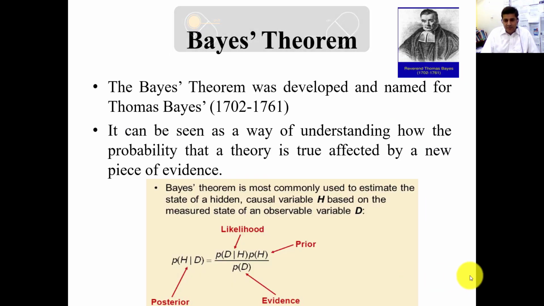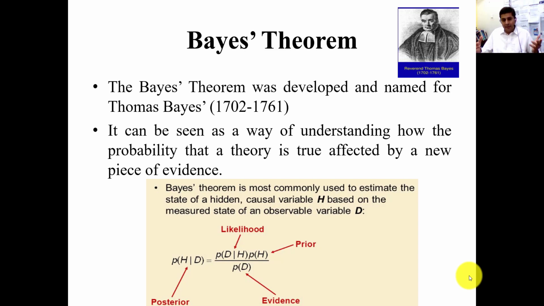So, proceeding to Bayes theorem, the concept of Bayes theorem is also based on conditional probability. The idea was first developed by Thomas Bayes, who was born in 1702 and died in 1761. It is a very famous and very important theorem in the probabilistic approach in probability theory. We can use Bayes theorem in many decision problems where the environment is very complex and we need to decide what to do.